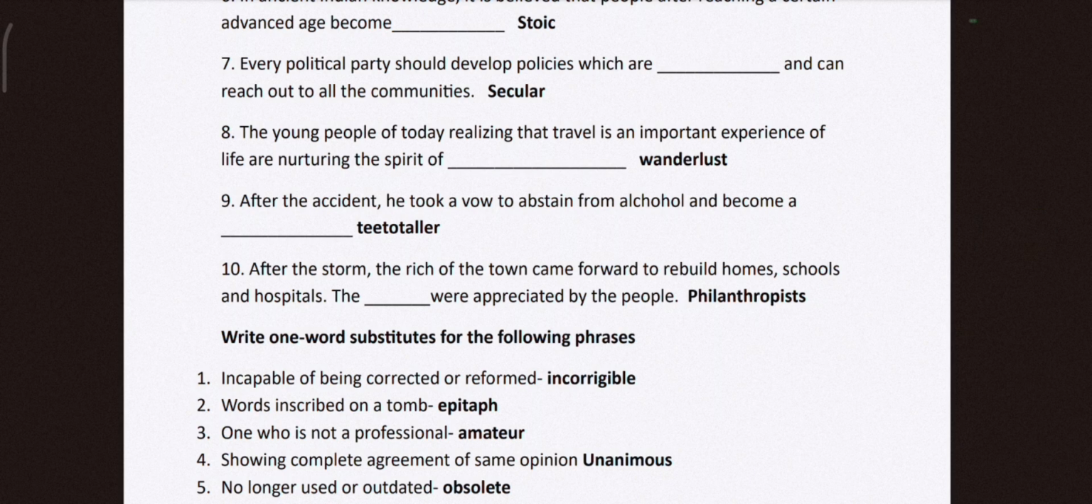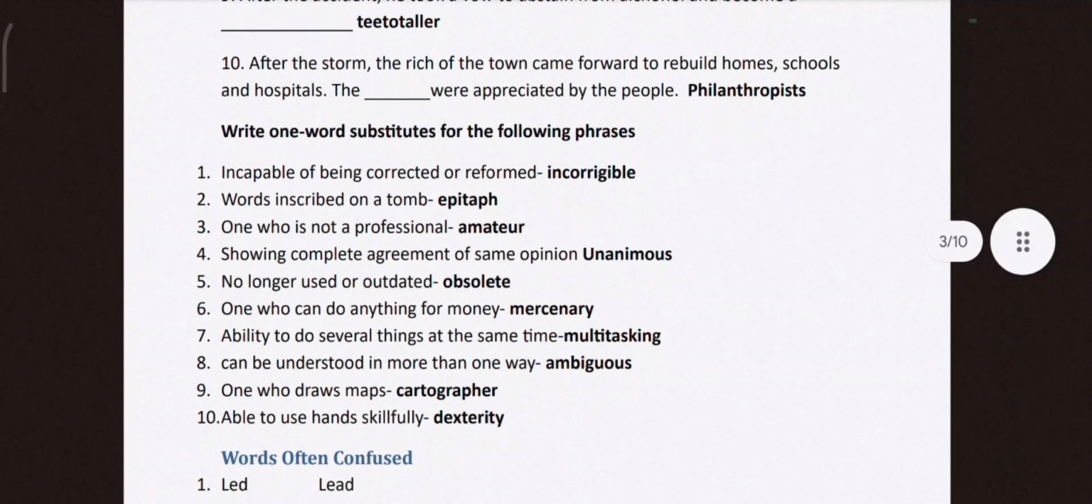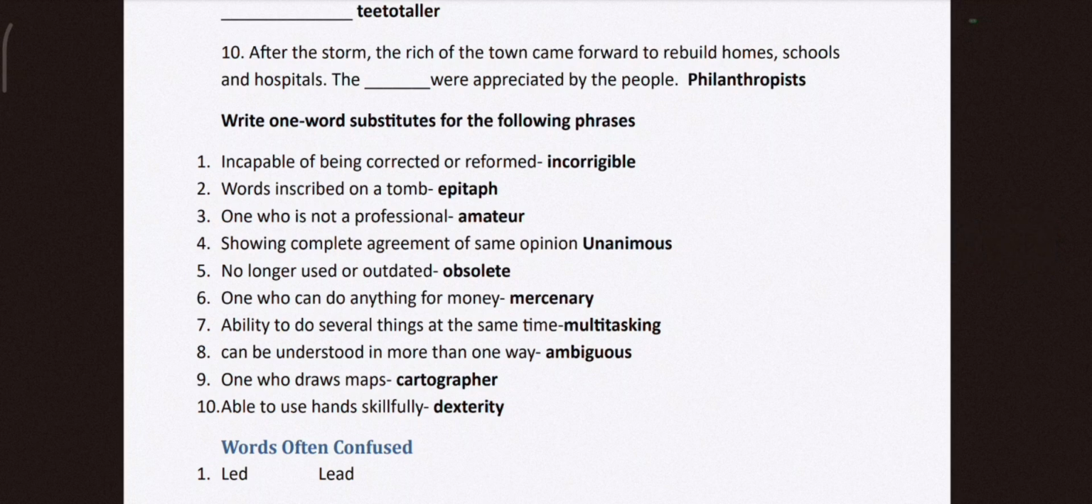The people who donated money and stuff were appreciated by the people. Write one word substitutes for the following phrases: incapable of being corrected, incorrigible; words inscribed on the tomb, epitaph; one who is not a professional is called amateur; showing complete agreement of same opinion, unanimous. In meeting we usually come to unanimous resolutions.